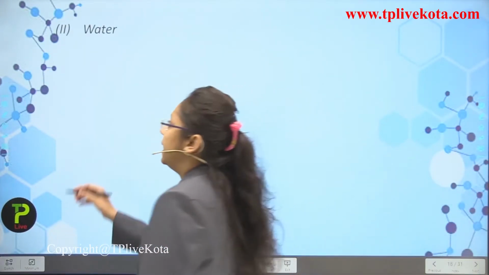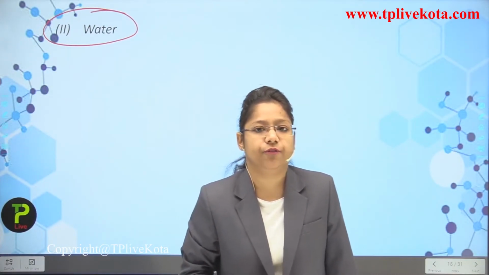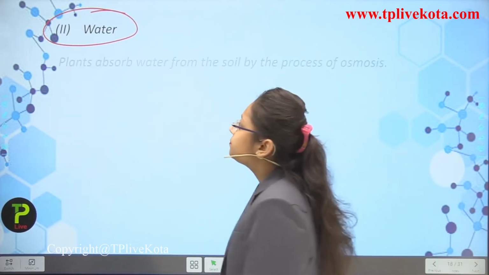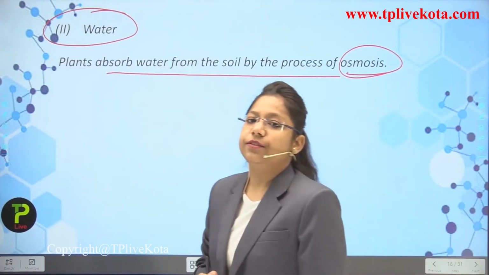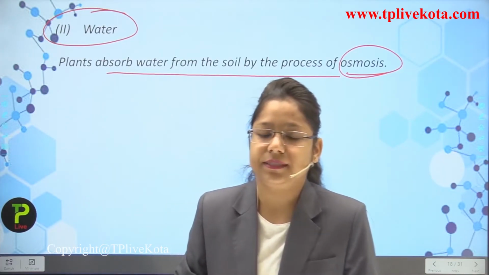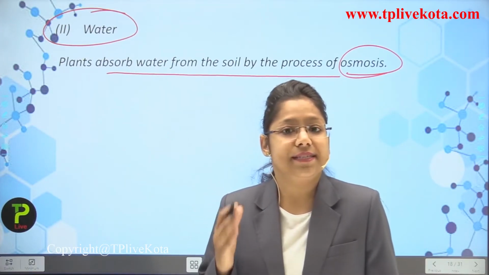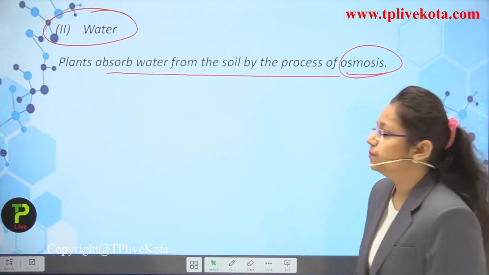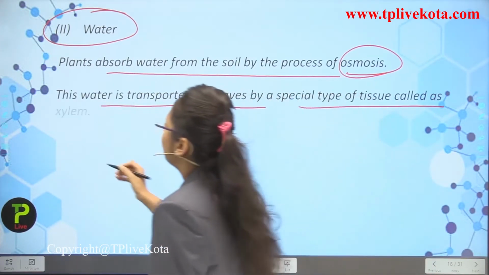In the next slide, we will learn about the second raw material which is very important for a plant to survive. So, the second raw material is water. Plants absorb water from the soil by the process of osmosis. So, students, what is osmosis? You have learned it in the 9th class as well. I am repeating this: it is just the movement of solvent particles through a semi-permeable membrane. So, it is done by what? The osmosis procedure. Now, this water is transported to leaves by a special type of tissue called xylem.